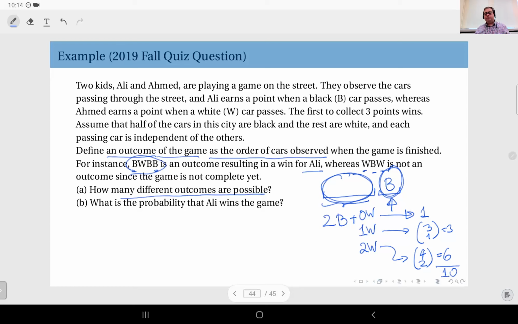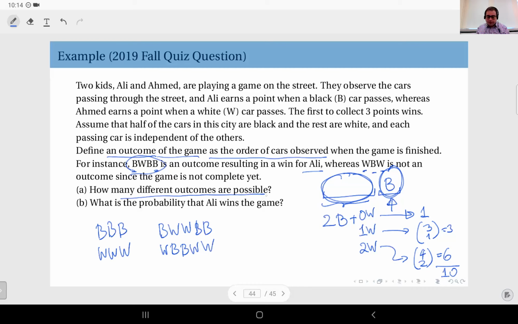Now, as we have observed, for each of these 10, there is an inverse outcome where Ahmed wins. So black, black, black, you have white, white, white. Or black, white, white, black, black, you have white, black, black, white, white, right? So there is a one-to-one correspondence between them, and they have exactly the same probabilities because black and white have the exact same probabilities. Therefore, since I have a total of 10 outcomes where Ali wins, I also have exactly 10 outcomes in which Ahmed wins.